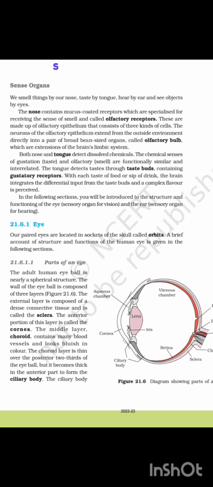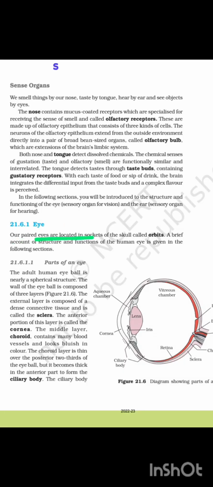Both nose and tongue detect dissolved chemicals. The chemical senses of gustation (taste) and olfaction (smell) are functionally similar and interrelated. The tongue detects taste through taste buds containing gustatory receptors. With each taste of food or sip of drink, the brain integrates the differential input from the taste buds and a complex flavor is perceived. In the following section, you will be introduced to the structure and functioning of the eye, the sensory organ for vision, and the ear, the sensory organ for hearing.